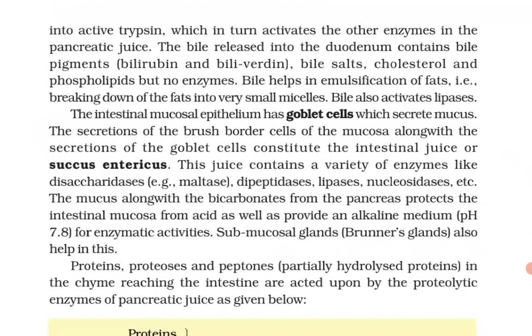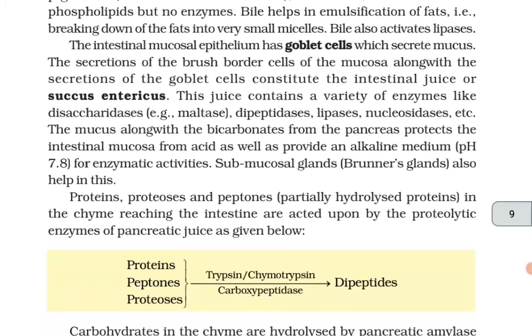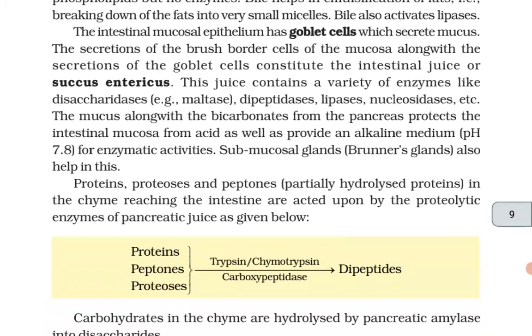Bile also activates lipases. The intestinal mucosal epithelium has goblet cells which secrete mucus. The secretions of the brush border cells of the mucosa, along with the secretions of the goblet cells, constitute the intestinal juice or succus entericus. This juice contains a variety of enzymes like disaccharidases, for example maltase, dipeptidases, lipases, nucleosidases, etc.